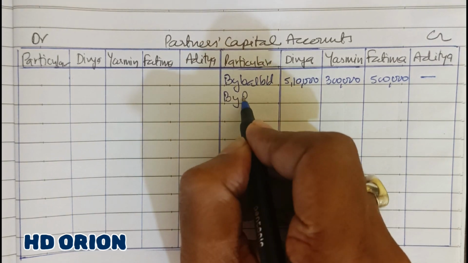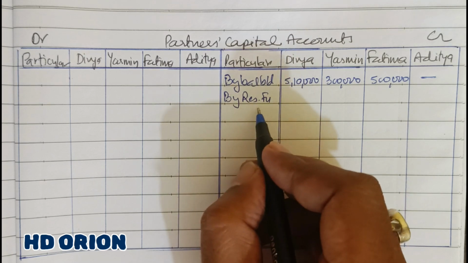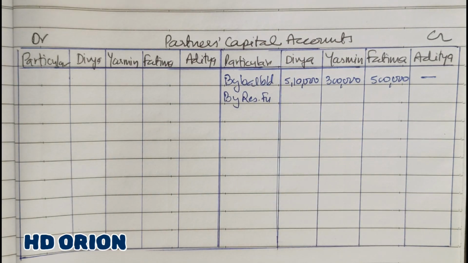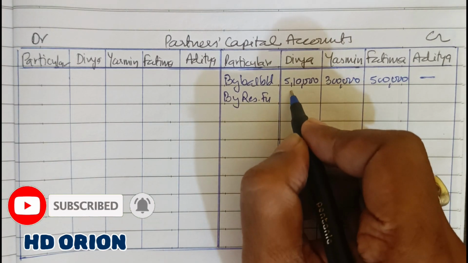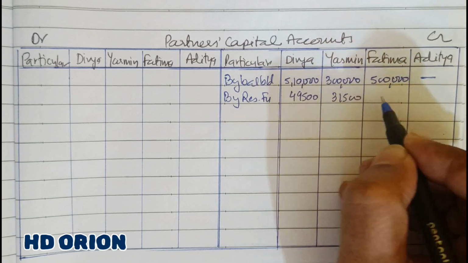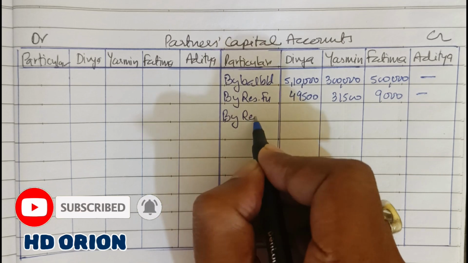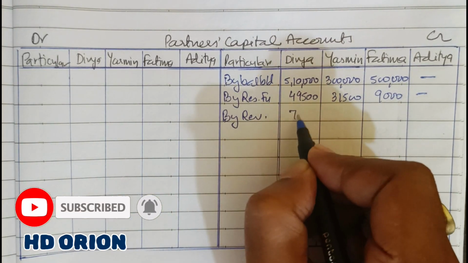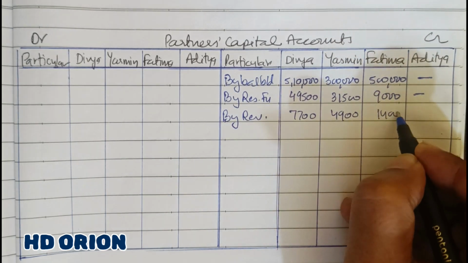So by reserve fund, and in old ratio we will break this, and amount is rupees how much? 90,000, and old ratio is 11:7:2. So when we break it, it is 49,500 and 31,500 and rupees 9,000. Then revaluation profit is also there, as we have calculated: 7,700 and 4,900 and rupees 1,400.